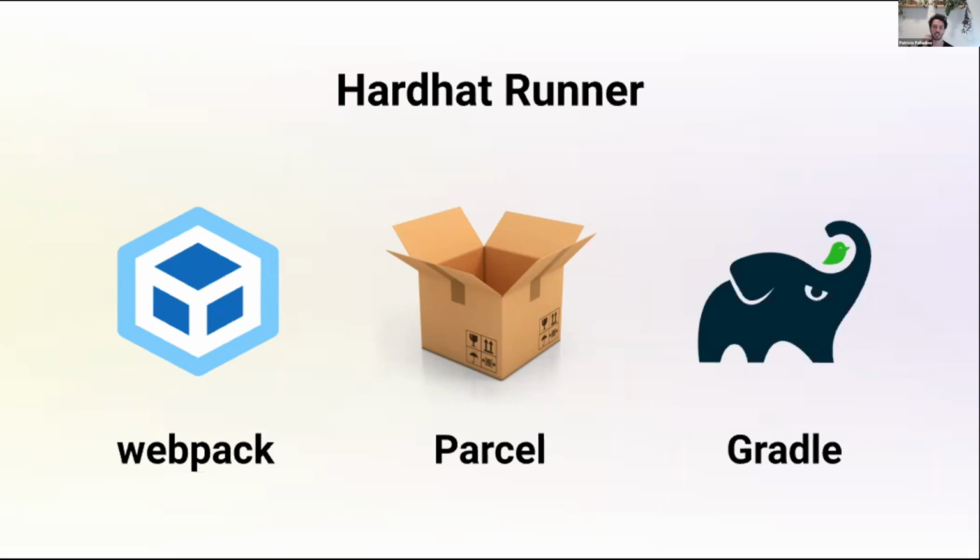By default, Hardhat Runner comes with a set of predefined tasks that let you do things like compiling your contracts, testing them, deploying them, things like that. But there's also a rich ecosystem of plugins that let you integrate other tools, add features or new tasks to Hardhat Runner, or customize the existing ones.